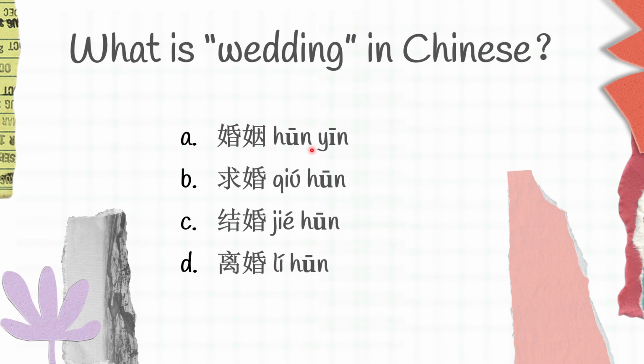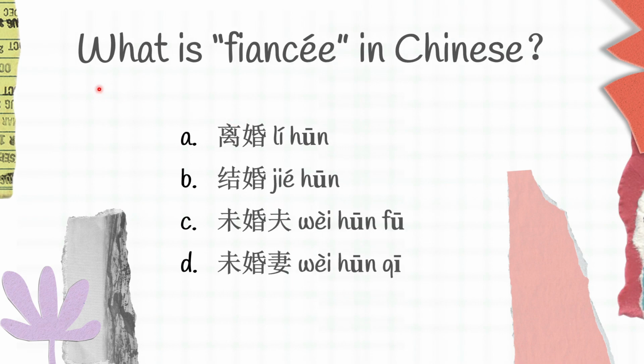The next one. What is fiancé in Chinese? We have A. 离婚 B. 结婚 C. 未婚夫 D. 未婚妻. I will give you time to think first.